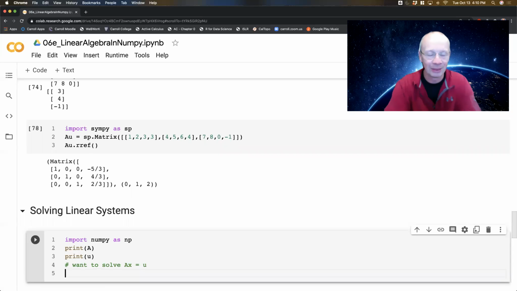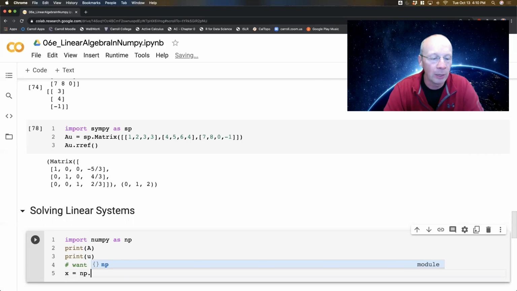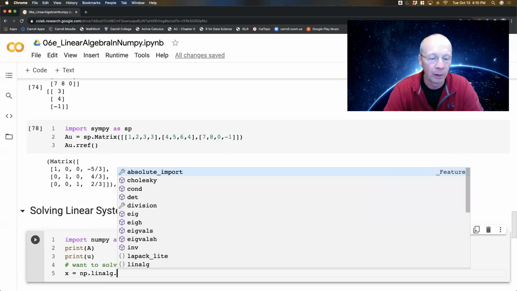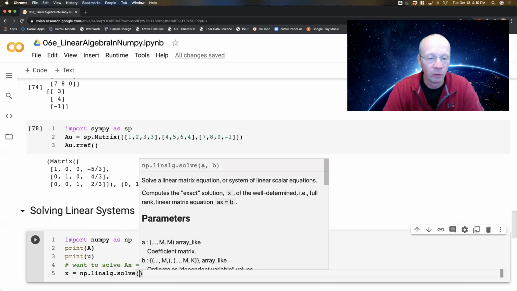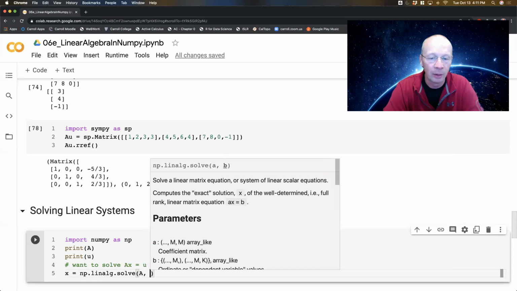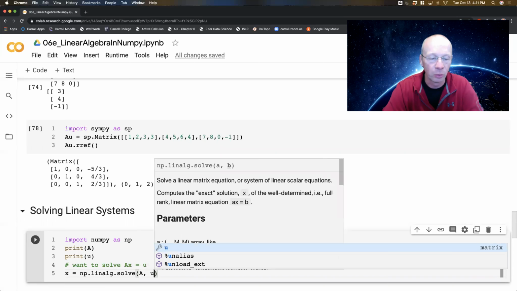Okay, so I want to get the vector x. Well, what I'm going to do is say x is equal to np.linalg, linear algebra.solve. And if I do this in just open close parentheses, it tells me I'm solving the linear matrix equation Ax equals b, where the a in my case is capital A, and the b in my case is the vector u.